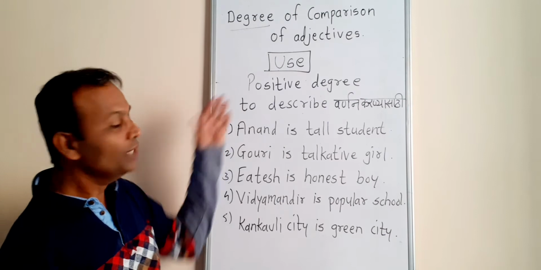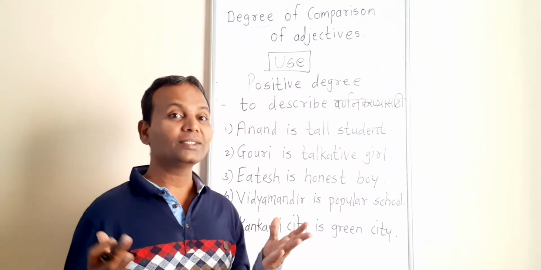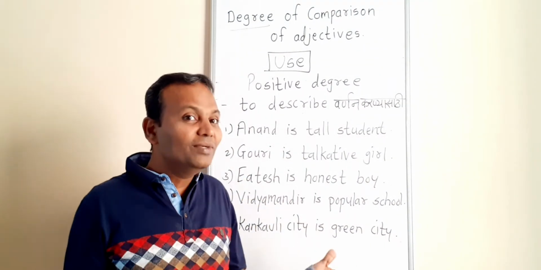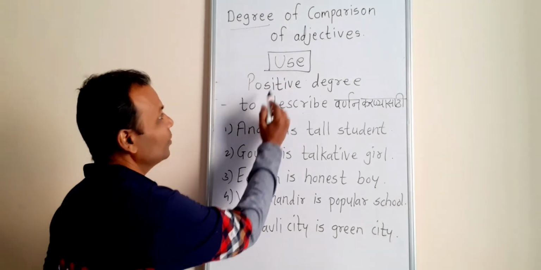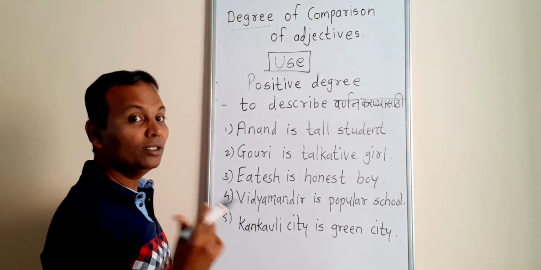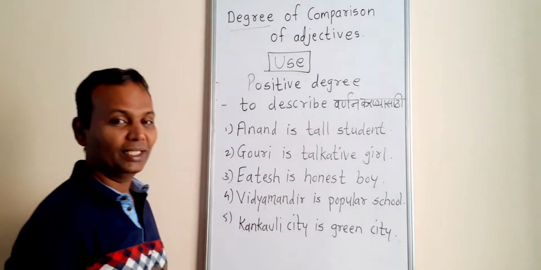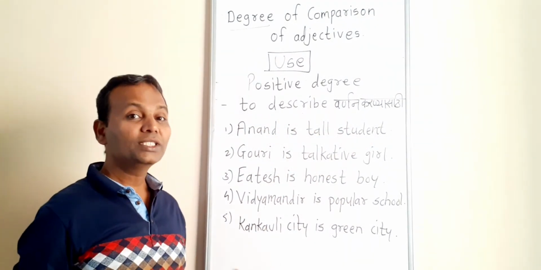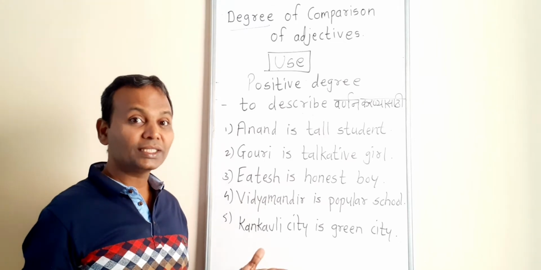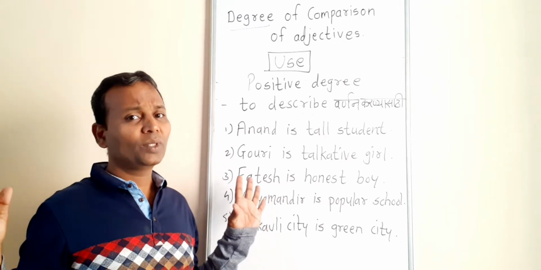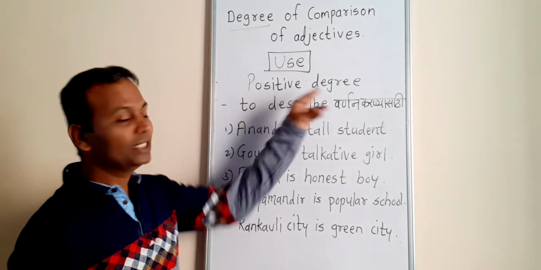Okay, now we are going to learn uses of these degrees, because that is very important. So first of all, positive degree. What are the uses of positive degree? To describe people, to describe a city, villages, to describe anything, we use positive degree.